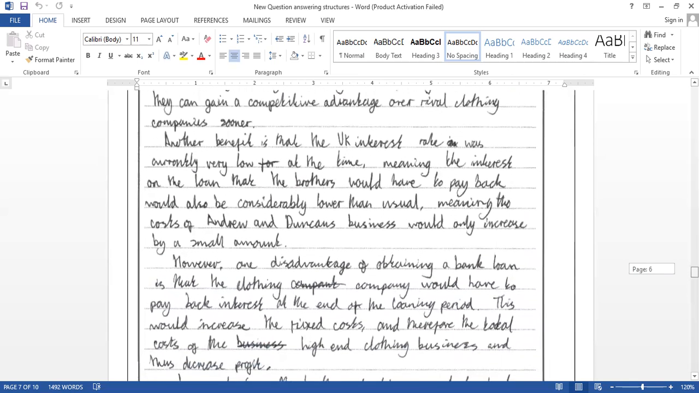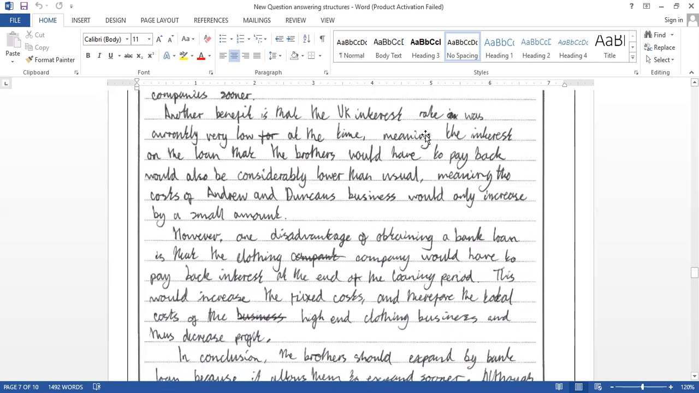Look at the second advantage. Another benefit is that the UK interest rate is currently very low. As a result, what happened? Meaning that for a bank loan they would have to pay back a very low amount, considerably lower than usual. Meaning that the cost for Andrew and Duncan, the business owners, you can see the good application there because they're using the names of the owners of the business, as a result, Andrew and Duncan's costs for this business would only increase by a small amount. So look at the application point. You can see as a result of the low UK interest rate, they can take that advantage, and they have to pay only a small amount, considerably lower than usual.